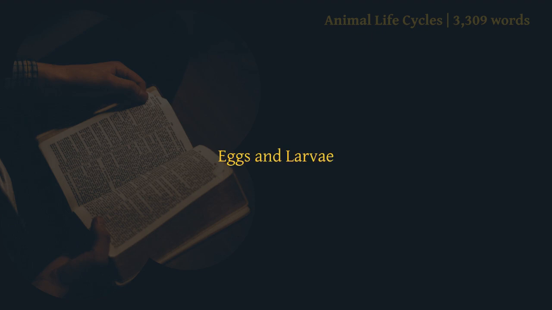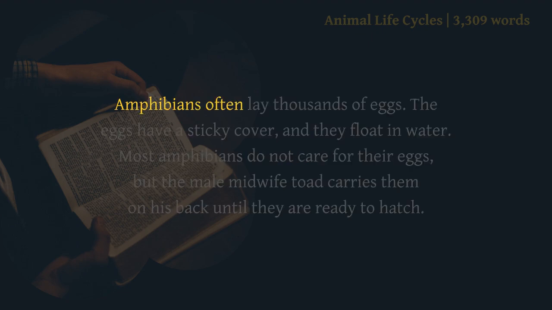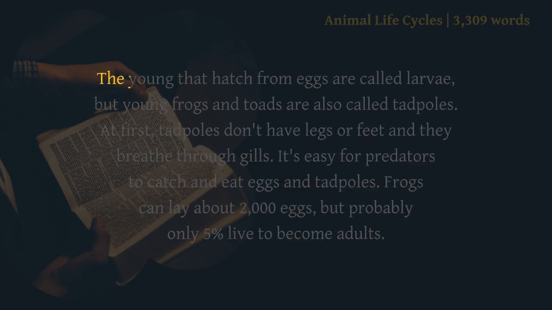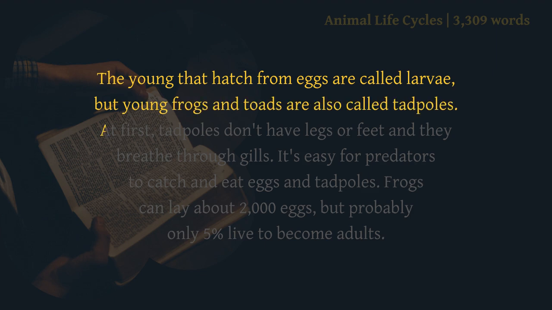Eggs and larvae. Amphibians often lay thousands of eggs. The eggs have a sticky cover, and they float in water. Most amphibians do not care for their eggs, but the male midwife toad carries them on his back until they are ready to hatch. The young that hatch from eggs are called larvae, but young frogs and toads are also called tadpoles. At first, tadpoles don't have legs or feet and they breathe through gills.